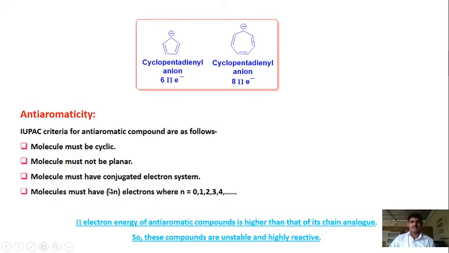Just 2 points are different here. One, the compound must not be planar. In an aromatic compound it should be planar, and here it follows 4n pi electrons, whereas in aromatic compounds it is 4n plus 2 pi electrons. The pi electron energy of aromatic compounds is lower than that of its chain analog. This is the note point for anti-aromatic compounds, where the pi electron energy is higher than that of its chain analog. So these compounds are very unstable, and because of their instability they react very fast. Anti-aromatic compounds react very fast, whereas aromatic compounds are stable.